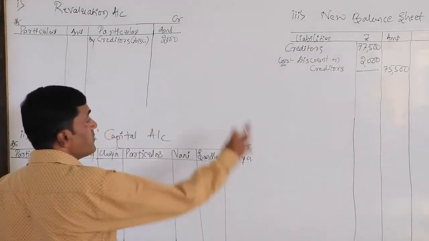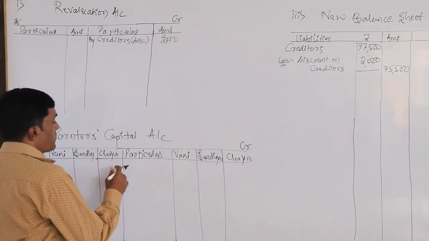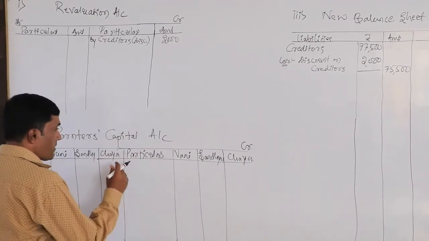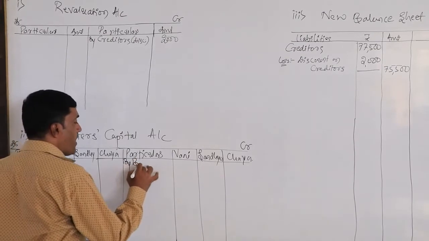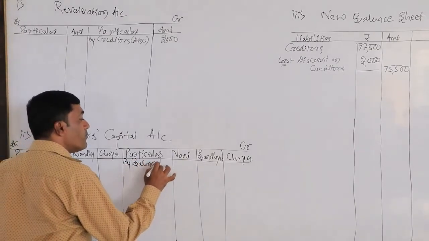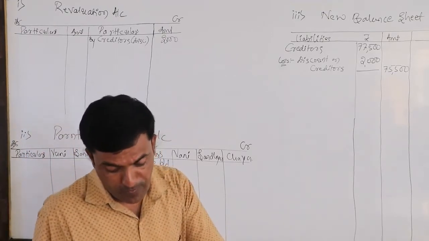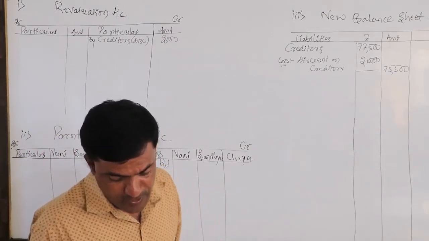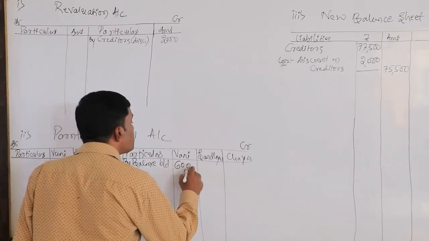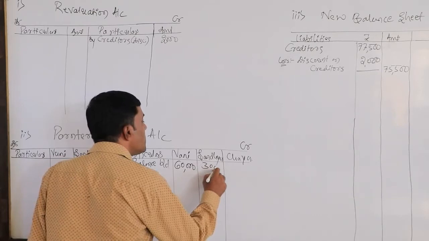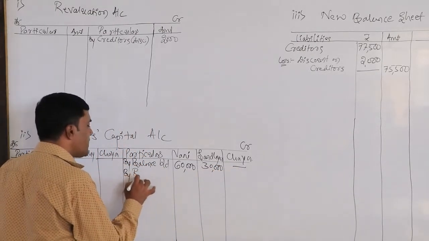So this was only the outside liability. We need to write some inside liabilities in the partners' capital accounts on the credit side. Before that we need to write by balance brought down. What are the opening capitals of Vani and Sandhya? 60,000 and 30,000, by reserve.